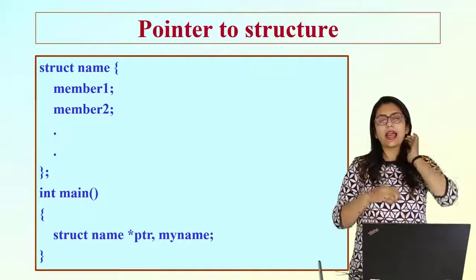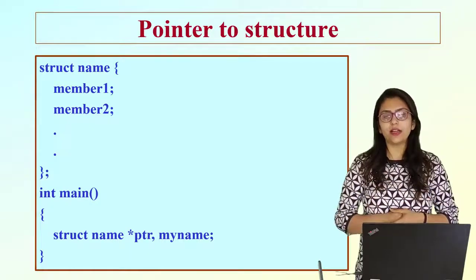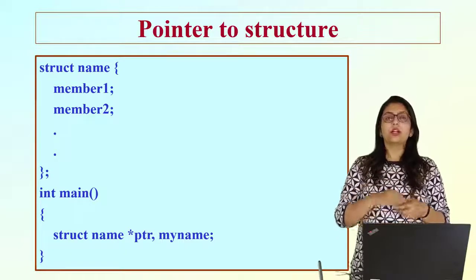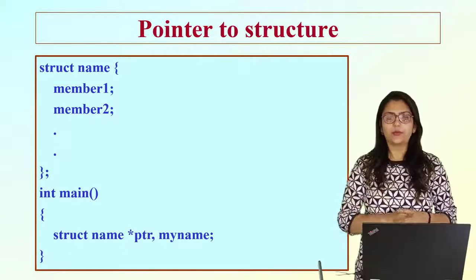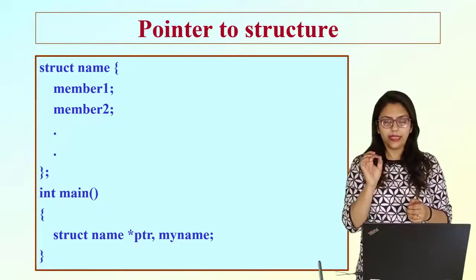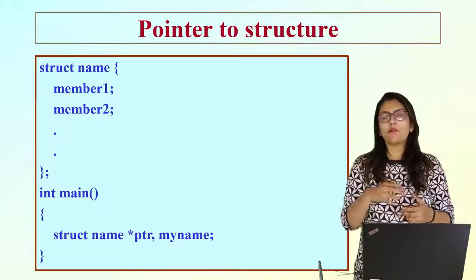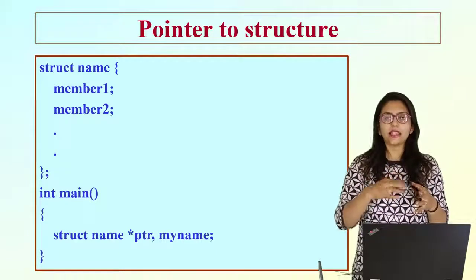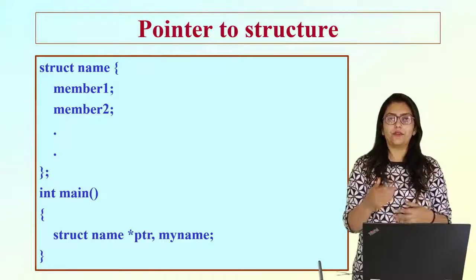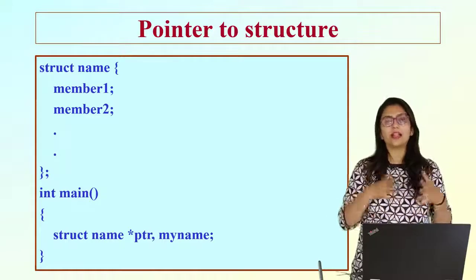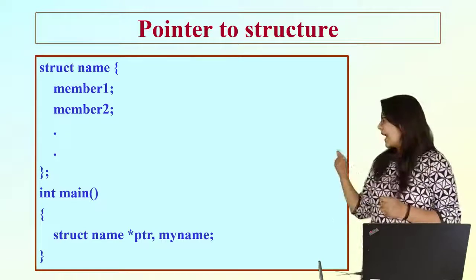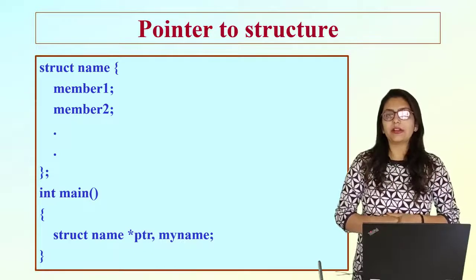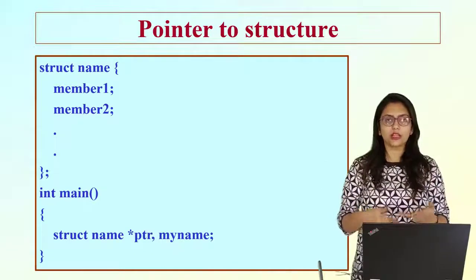So at that time I have to take the data type of this pointer as struct name also, because in the case of pointers I have told you the pointer will have a data type for which kind of data object it is pointing to. So if the pointer is pointing to some kind of integer object, then the pointer will be declared as an integer pointer. If it is pointing to some kind of float object, then the pointer will be declared as float. Right. So here, as the pointer is pointing to a struct name kind of variable, it will also have the type struct name.